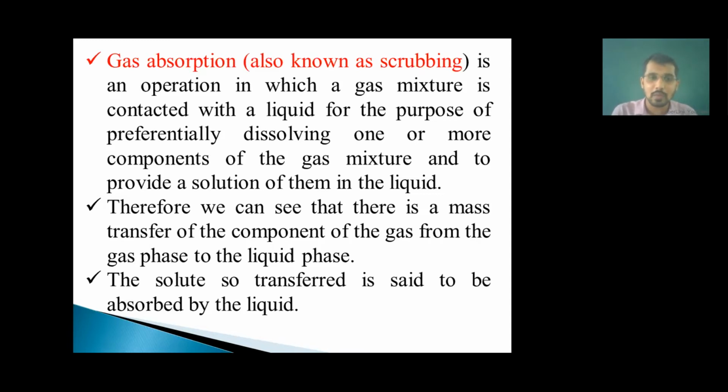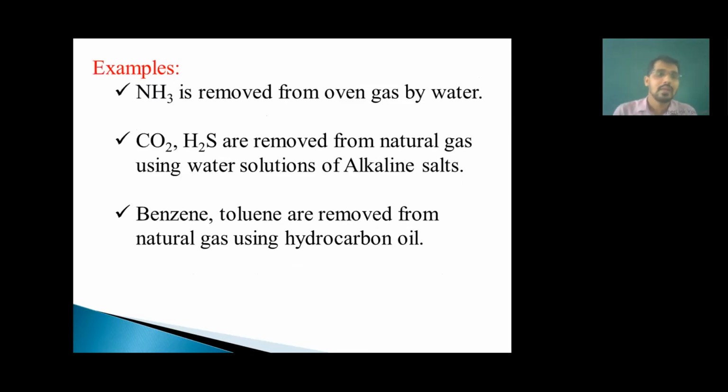What is the meaning of adsorbate? Whatever substance gets accumulated over the adsorbent is known as the adsorbate, and the substance on which it gets accumulated is known as the adsorbent. Means adsorbate and adsorbent are there in adsorption, and in absorption they are absorbate and absorbent. This difference can be asked in your viva, so be prepared for this. Next, now we will see some examples for absorption.